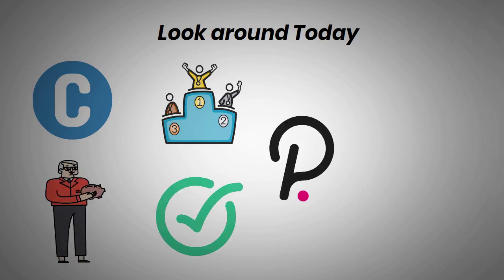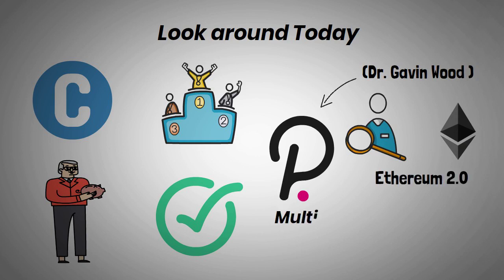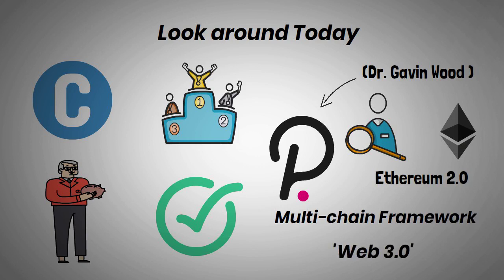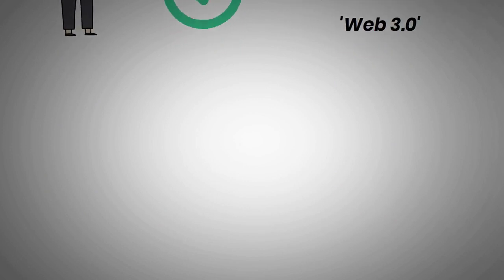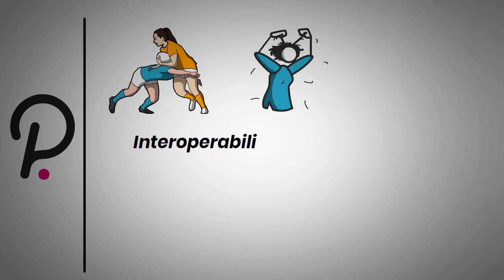The Polkadot protocol was created by Dr. Gavin Wood, one of the co-founders of Ethereum. After realizing that the Ethereum blockchain platform could encounter various sharding problems after the launch of Ethereum 2.0, Wood came up with Polkadot, a heterogeneous multi-chain framework that would support the development of Web 3.0, Wood's plan for a decentralized World Wide Web. Polkadot attempts to tackle one of the most pressing issues facing the blockchain sector, interoperability.